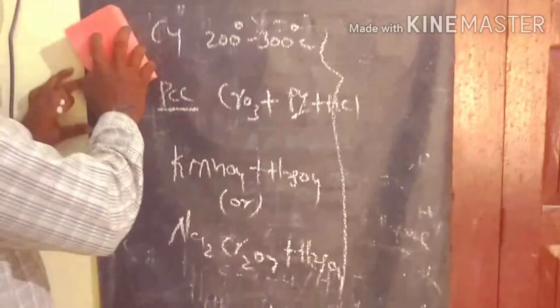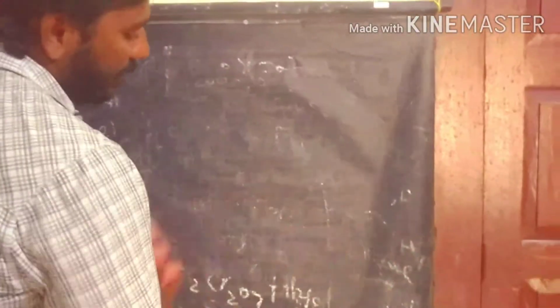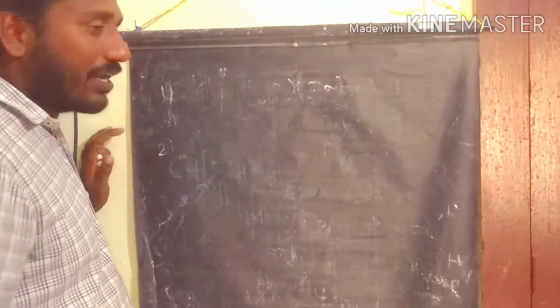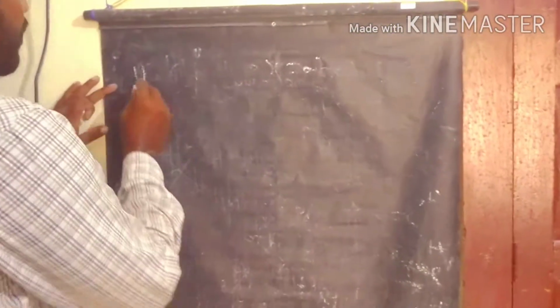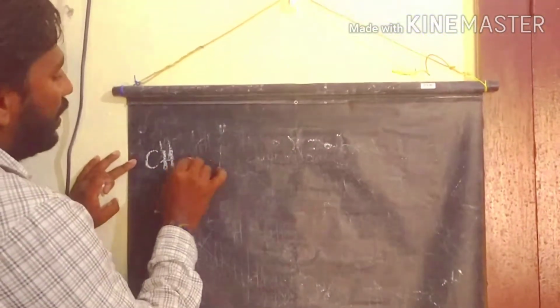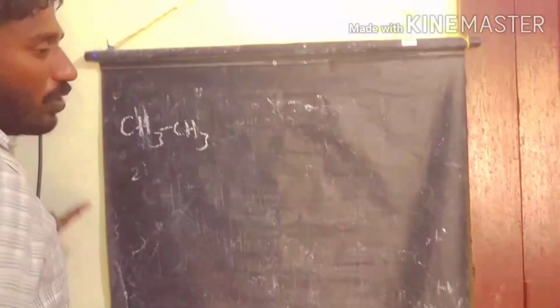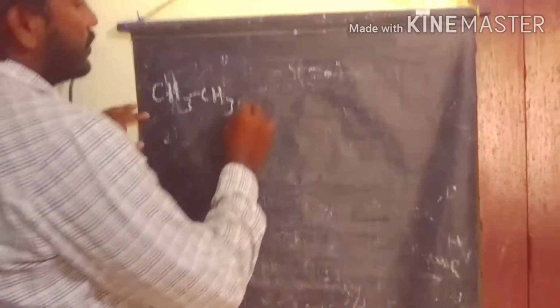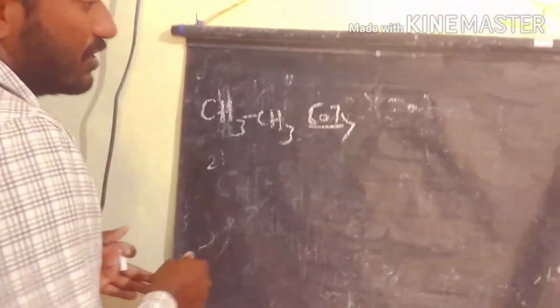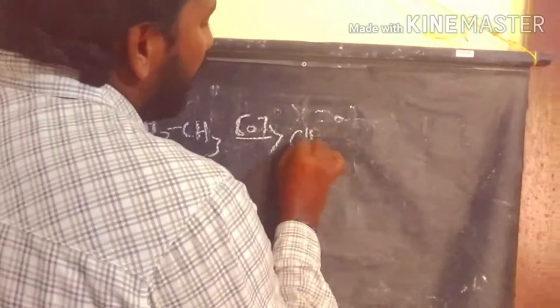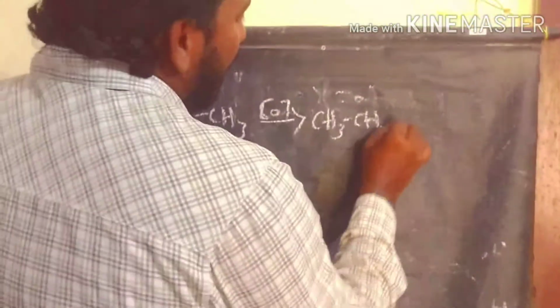First of all, we can write the series of the oxidation process from alkane to carboxylic acid. We start with alkanes. Take a simple example with two carbons, ethane. The alkane undergoes oxidation with oxygen and we get ethyl alcohol.